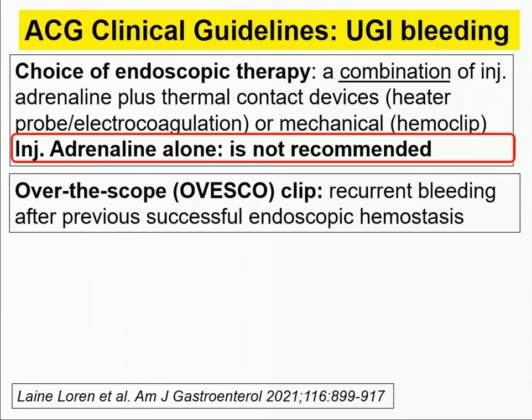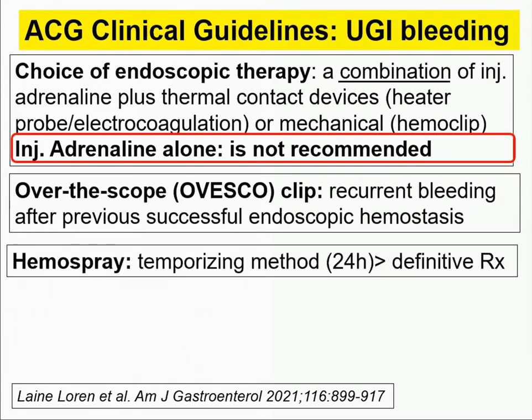The over-the-scope clip is a big clip, about 14.5 millimeter. We cannot use it in a smaller kid, but it is useful when there is a recurrence of bleeding after previously successful endoscopic hemostasis. Hemospray is available in some of the countries. It is a temporizing method.